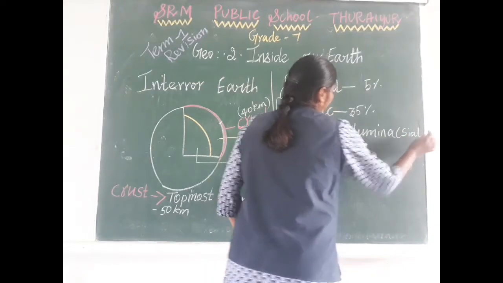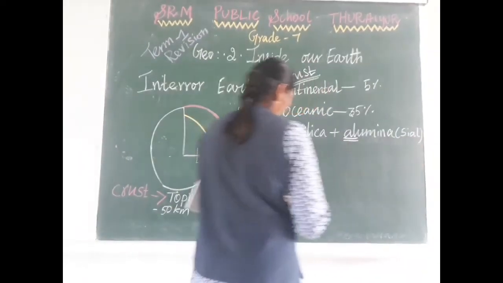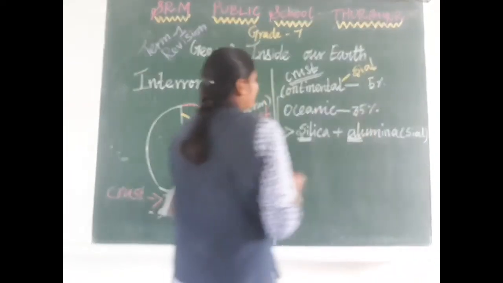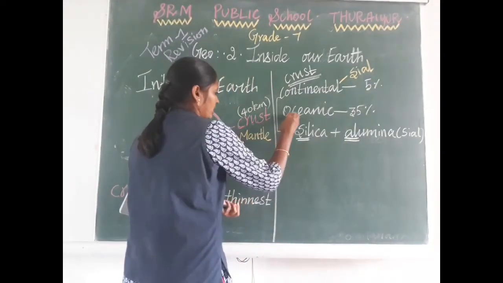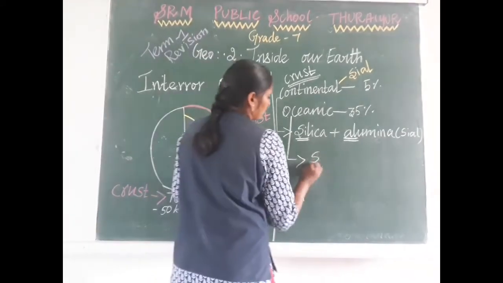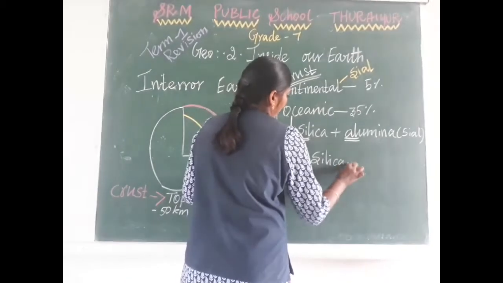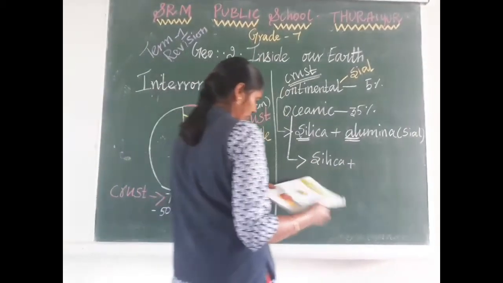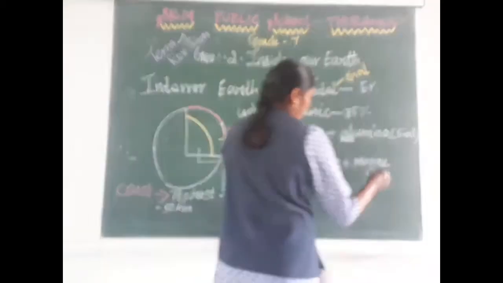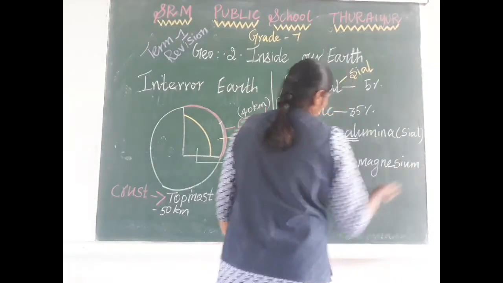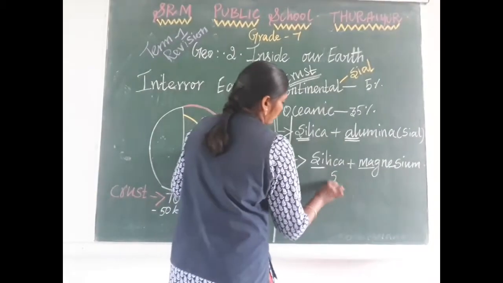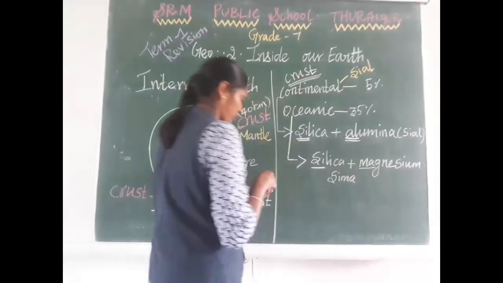What is another name of the continental crust? You have to know: Sial. Similarly, in the oceanic crust, the minerals present in large amounts are silica and magnesium. The first two letters of these two words are taken, and that's why the oceanic crust is also called Sima.